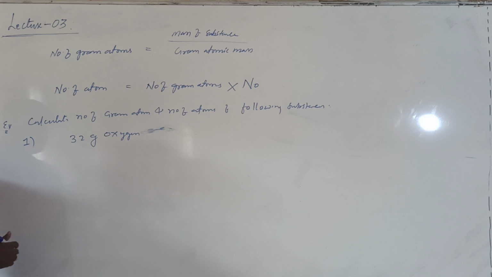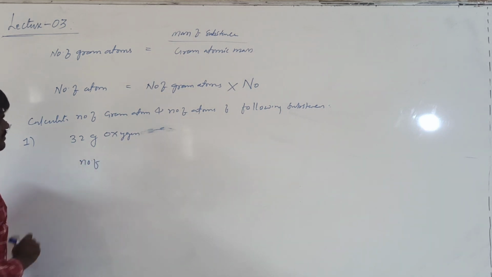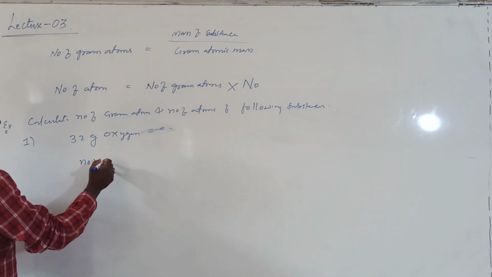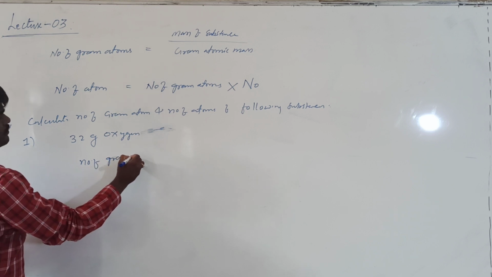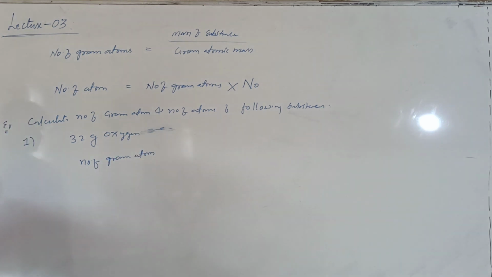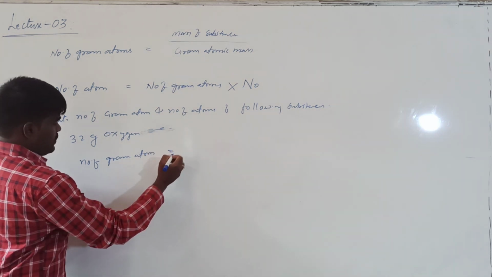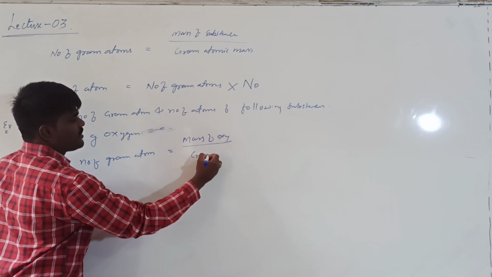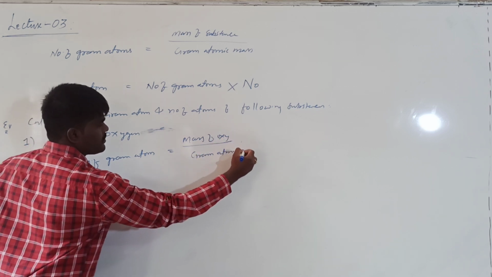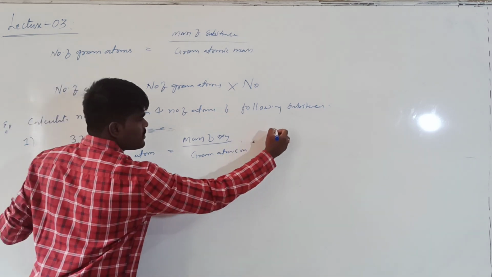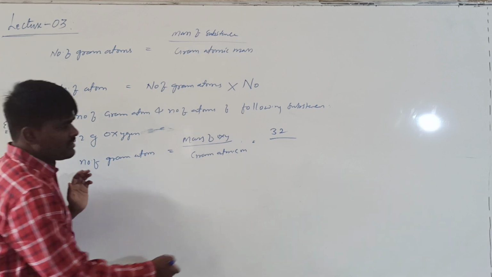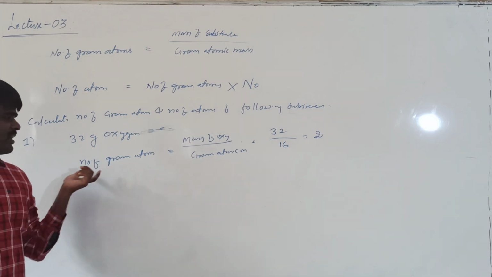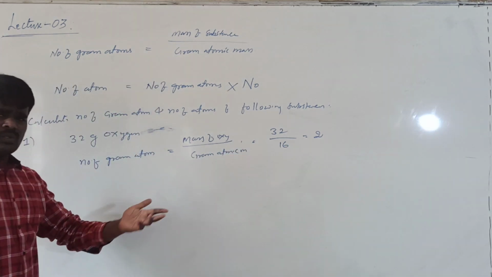Right? Now, we know that the number of gram atoms of oxygen is equal to mass of oxygen upon gram atomic mass. What is the mass given? 32 grams. And what is the gram atomic mass? 16. How much does it come to? 2 gram atoms. What is the number of gram atoms? 2 atoms. Or otherwise we can say 2 moles.